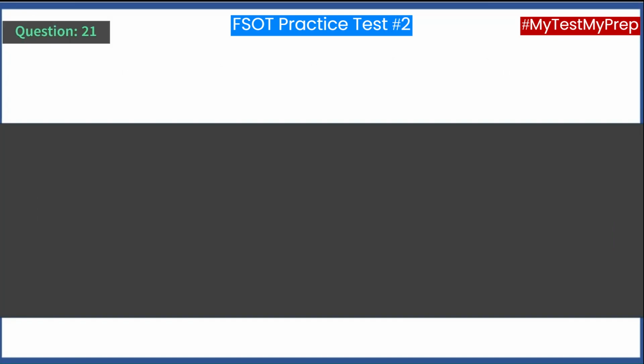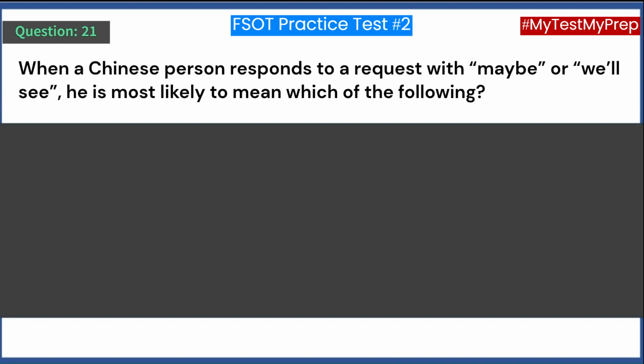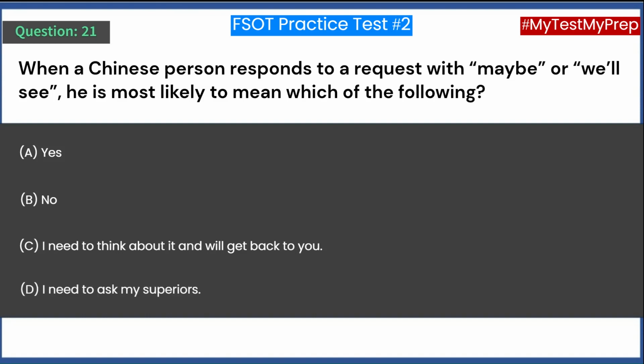Question 21. When a Chinese person responds to a request with maybe or we'll see, he is most likely to mean which of the following? A. Yes. B. No. C. I need to think about it and will get back to you. D. I need to ask my superiors.